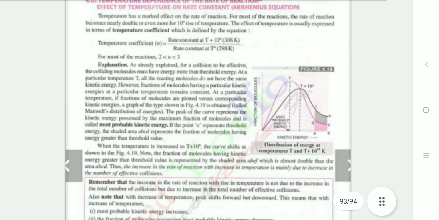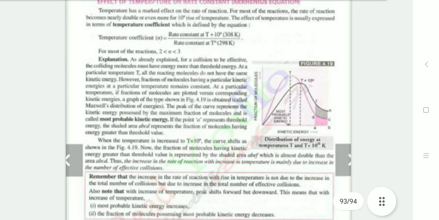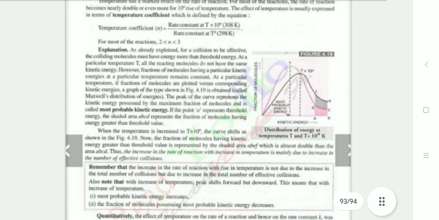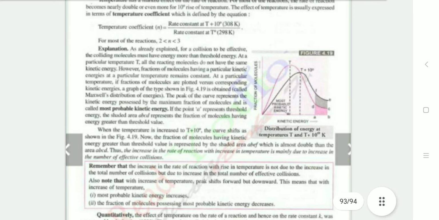Explanation: as already explained, for the collision to be effective, the colliding molecules must have energy more than the threshold energy. At a particular temperature T, the reacting molecules have a range of kinetic energies, and when the fraction of molecules is plotted versus the corresponding kinetic energy, a graph of the type shown in figure 1.9 is obtained, called the Maxwell distribution of energy. The peak of the curve represents the kinetic energy possessed by the maximum fraction of molecules. It is called the most probable kinetic energy. The point A represents the threshold energy. The shaded area ABC represents the fraction of molecules having energy greater than the threshold value.